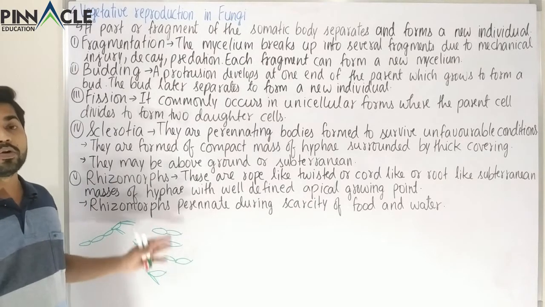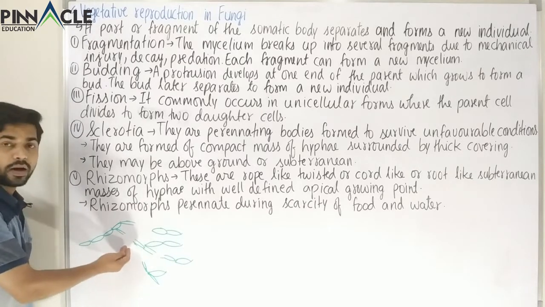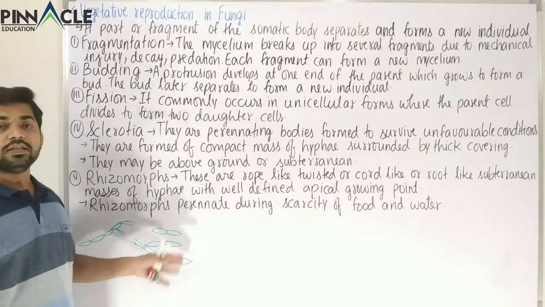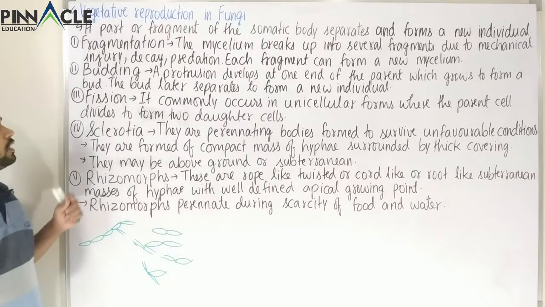Apart from that, it could also be because of predation. So some organisms might have eaten this part and left these parts. So these parts are fragments and these will form a new individual. So these are very common causes.